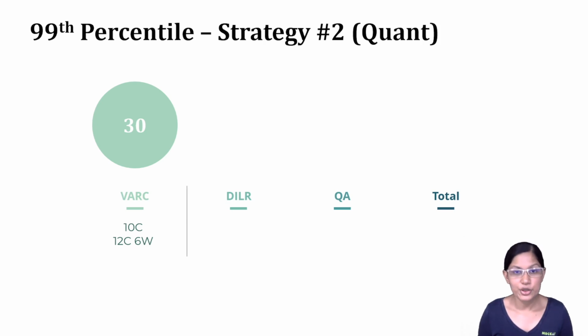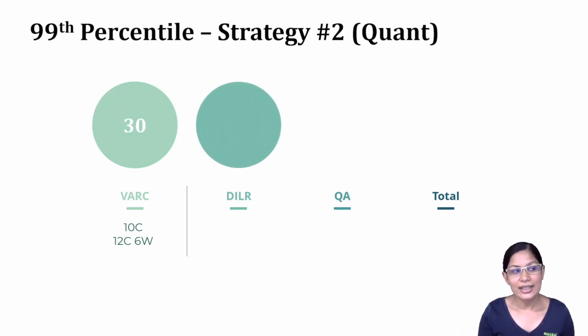This means that you're getting 10 questions correct, or if you do a few more, anywhere between let's say 15 to 18 questions, you can have a good score of 30 even if you're making some errors, right? So even if you have like a 1/3 or rather 2/3 accuracy rate, you still get a good score. So here what you're doing is maybe you're solving a couple of RCs and all the non-RC questions, or 3 RCs and some of the non-RC questions, and that is still getting you a decent mark of 30.